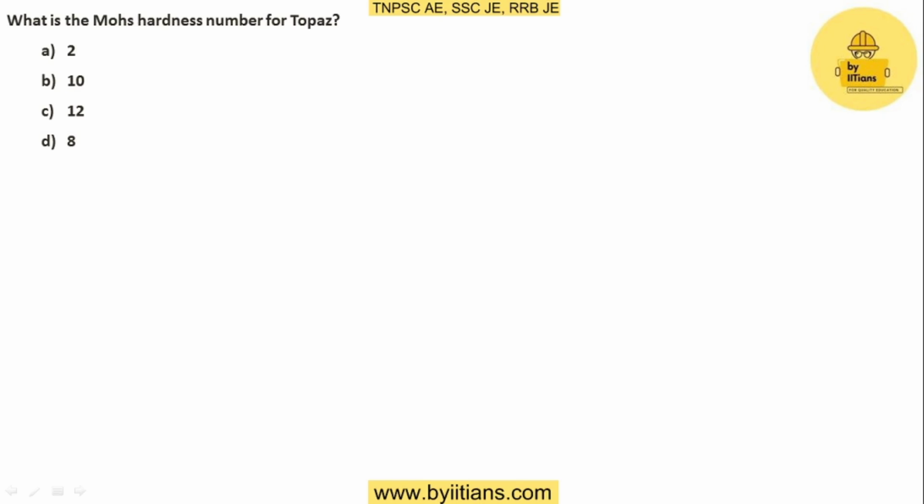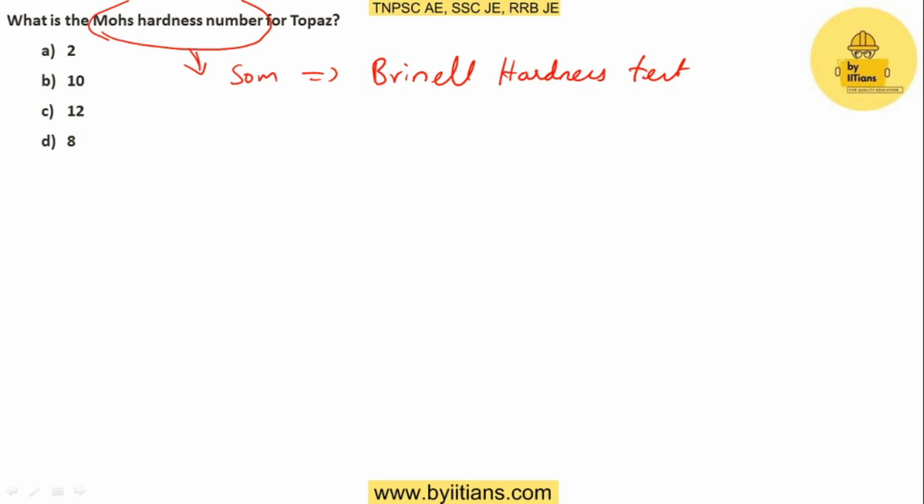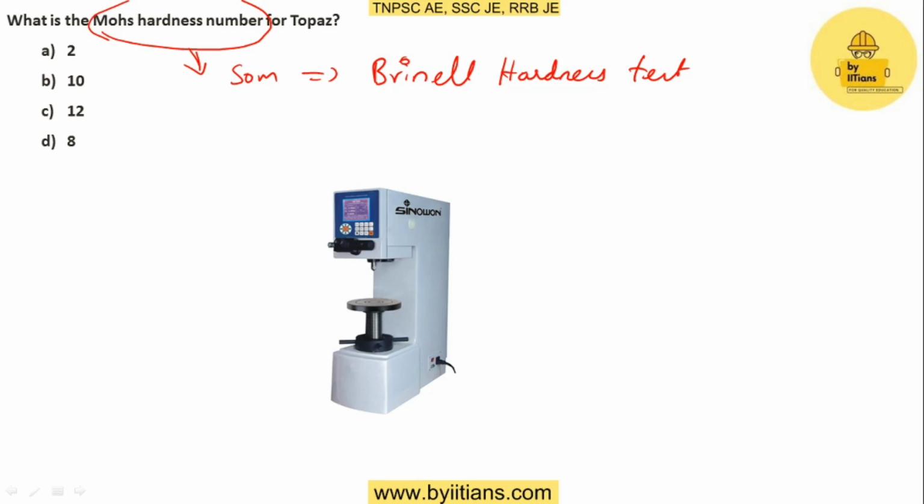What is the Mohs hardness number for topaz? 2, 10, 12 and 8. Here we ought to know what the Mohs hardness number is. In the strength of materials lab, we would have come across a test called the Brinell hardness test. In this test, we check the hardness of a material with the help of this machine.